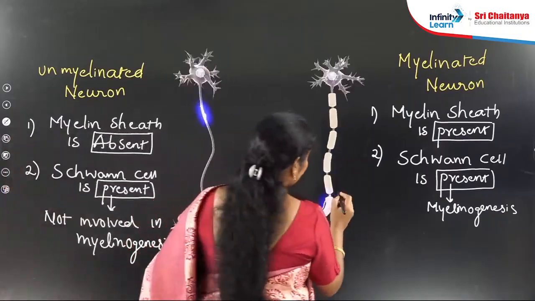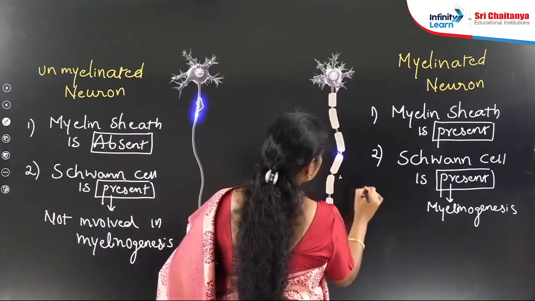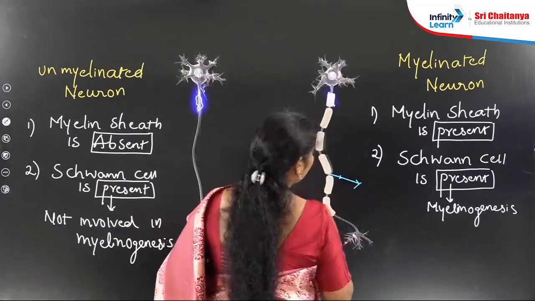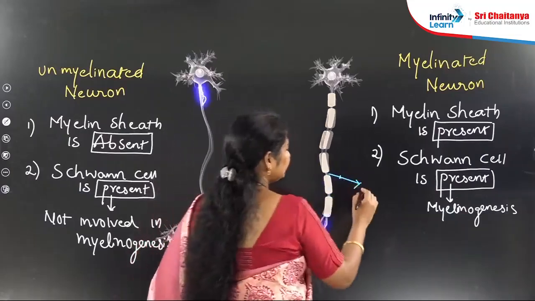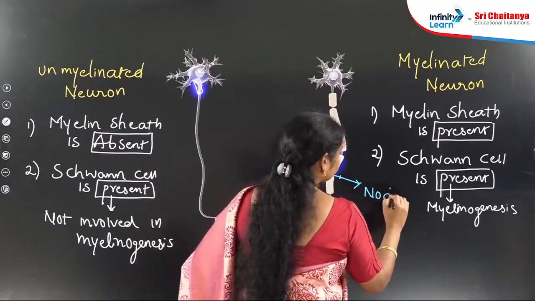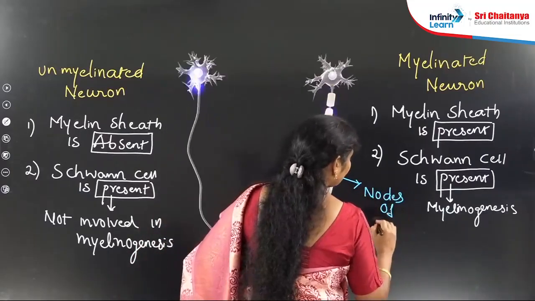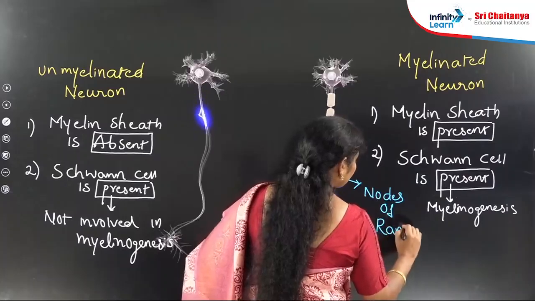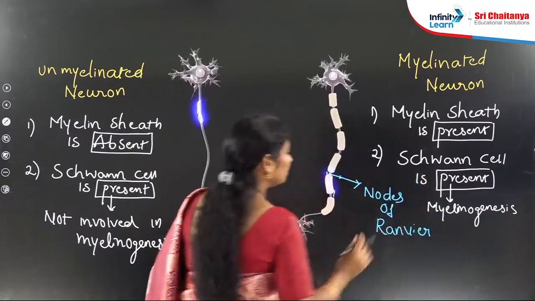Here some gaps are there. In this case, the myelin sheath is discontinuous, and it contains some gaps, and these gaps are known as nodes of Ranvier.